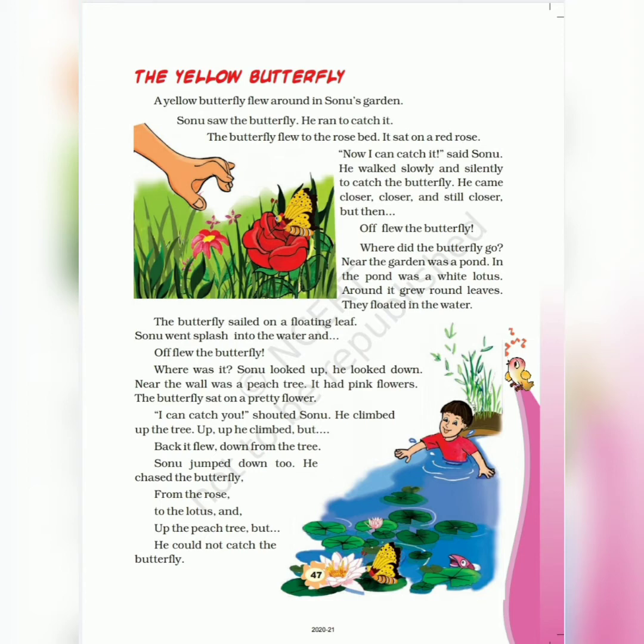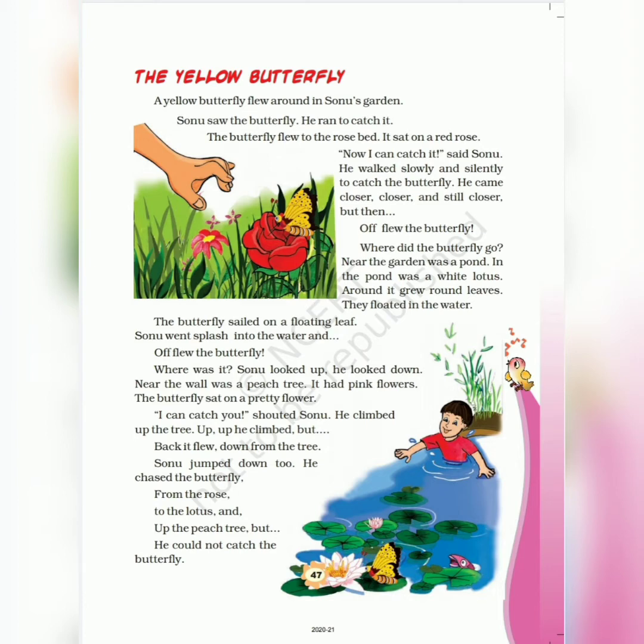Now I can catch it, said Sonu. He walked slowly and silently to catch the butterfly. He came closer, closer, and still closer. But then, off flew the butterfly. So Sonu could not catch it. As Sonu went close to the butterfly, what happened? The butterfly flew away.